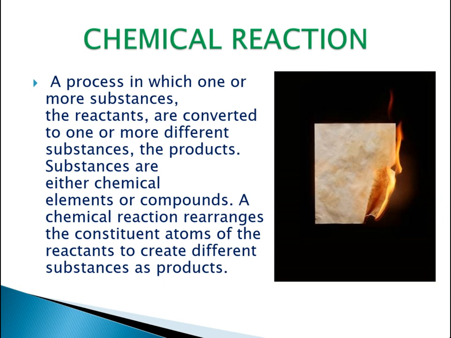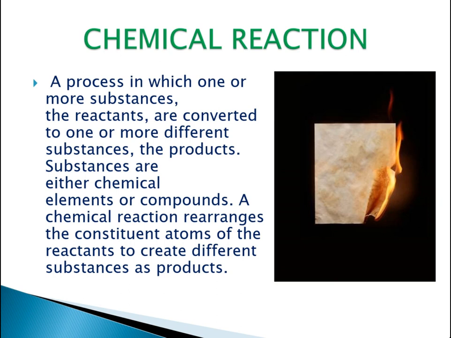So these reactants are simply converted. Not only one substance will form as a product; more different substances can be formed as products. Now, substances are either chemical elements or chemical compounds.